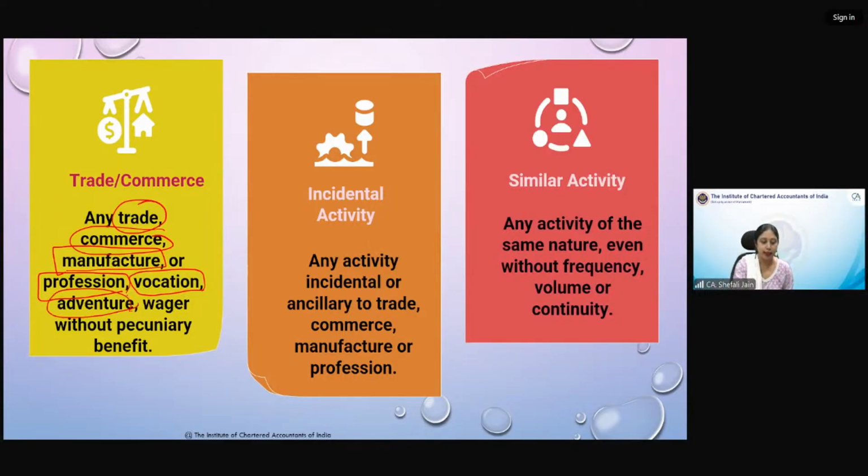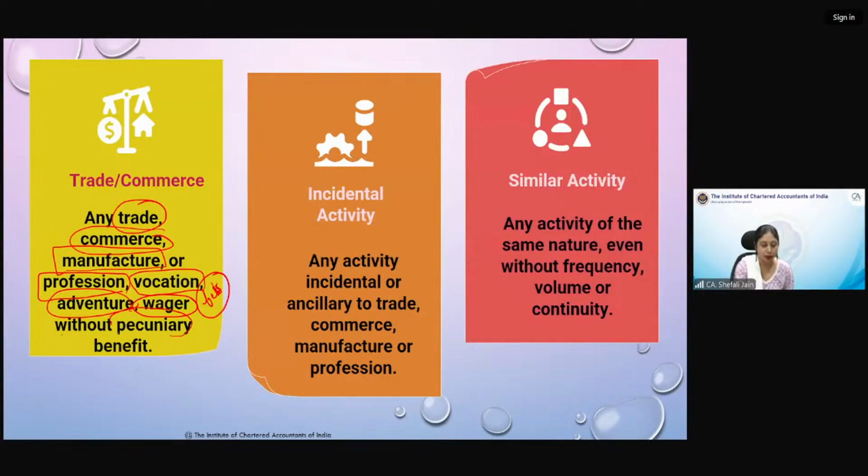Adventure is any kind of unusual activity which you are doing. Once in a while you have done something. Or wager is a bet. If bets are placed in cricket or in horse racing, they are also a part of trade or commerce, or a part of business, with or without any pecuniary benefit.